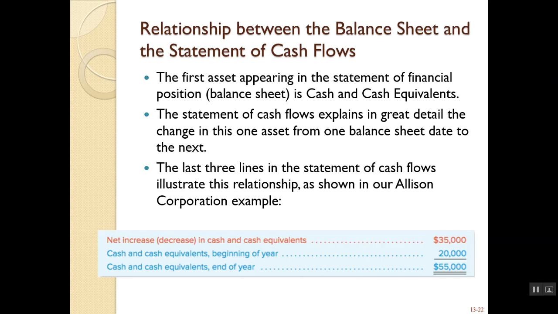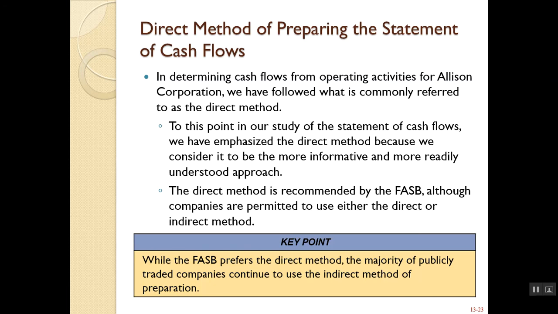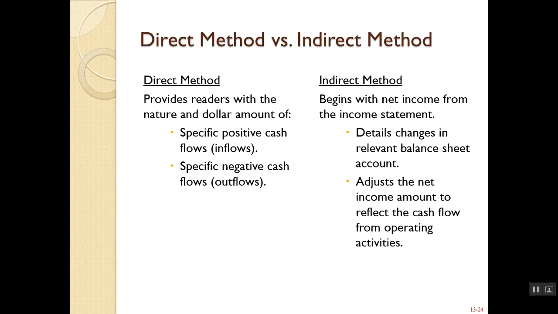All right, so as we mentioned, there's two different methods. The FASB prefers the direct method, but almost every publicly traded company out there continues to use the indirect method of preparation. It's just easier to prepare, whereas the direct method gives investors more information.